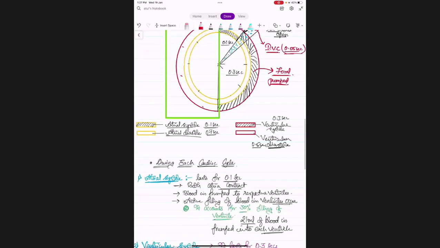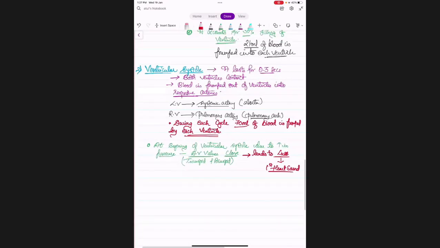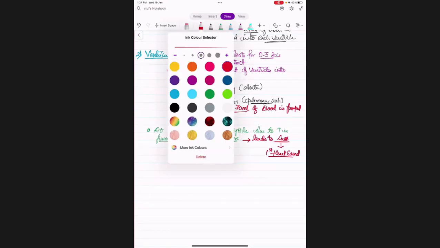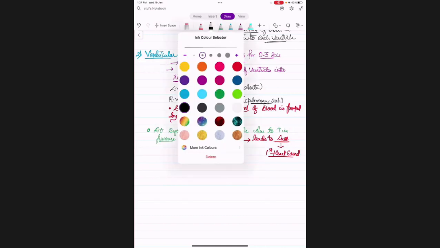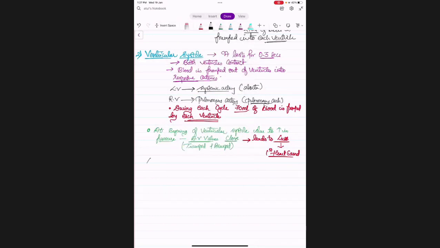So let us write that point. In the beginning of the ventricular systole itself, we have isovolumetric contraction, that is IVC. So initial 0.05 seconds of ventricular systole.